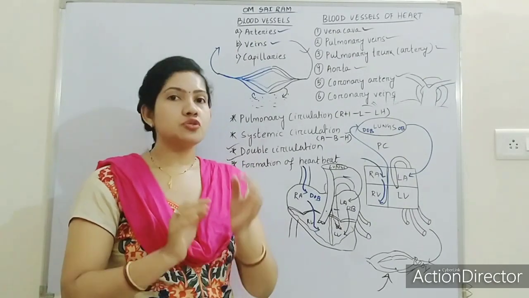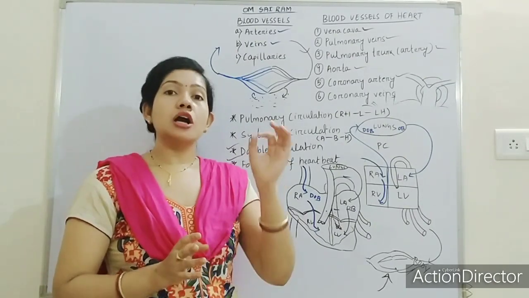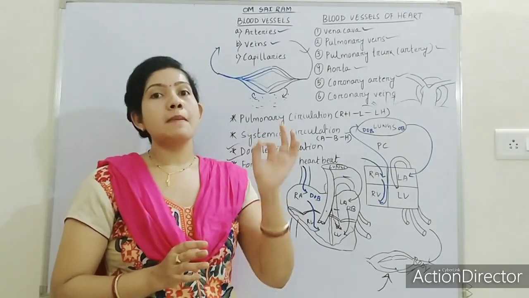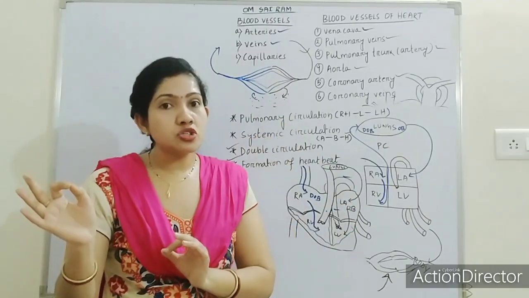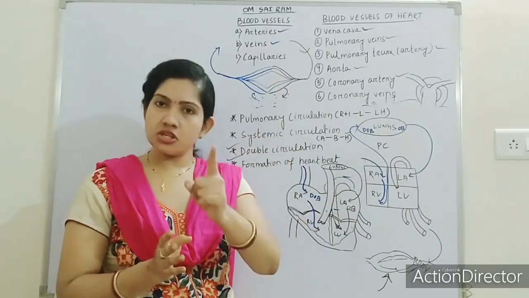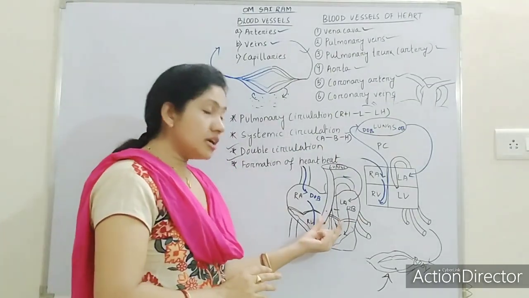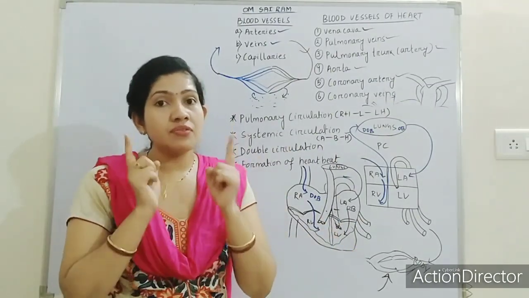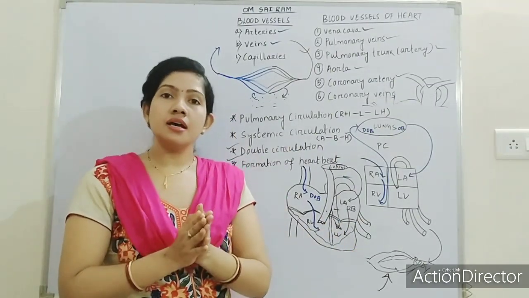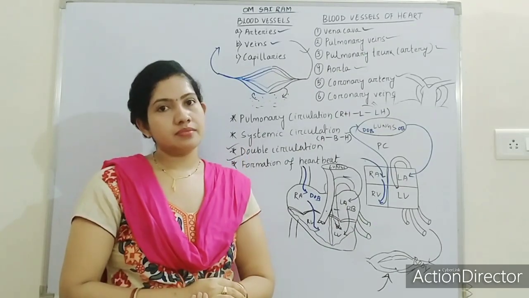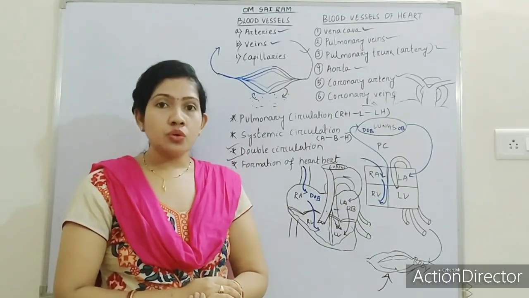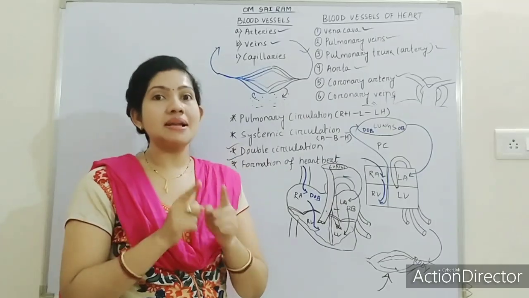Got it? So we can say the closing of the bicuspid and the tricuspid valve makes the first beat of the heart, and the closing of the semilunar valves makes the second beat of the heart. Got it? So they form a complete heartbeat.